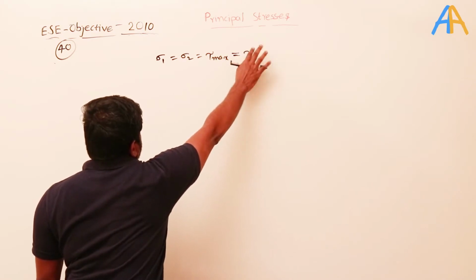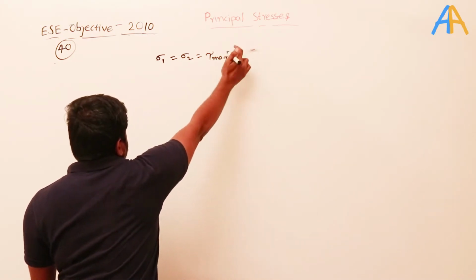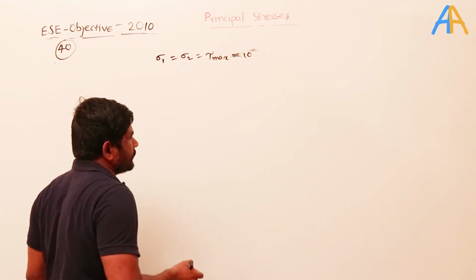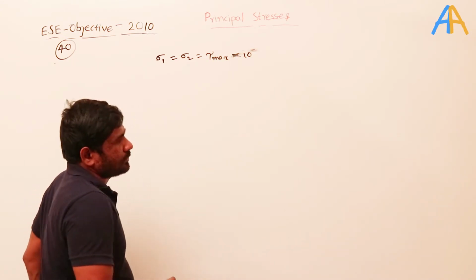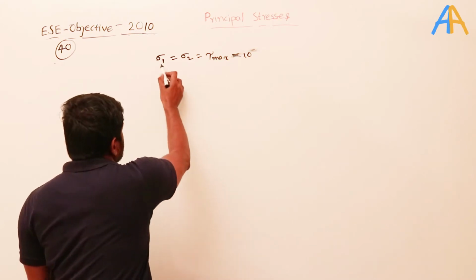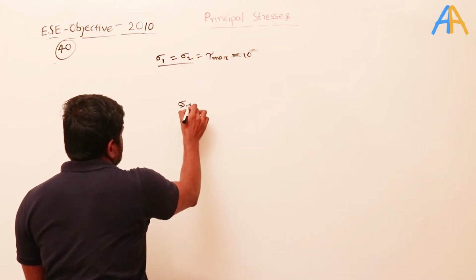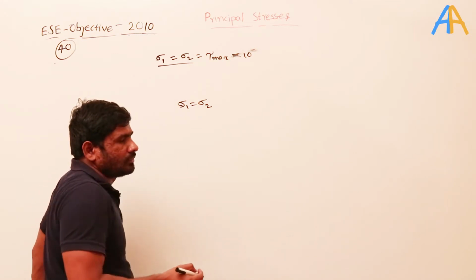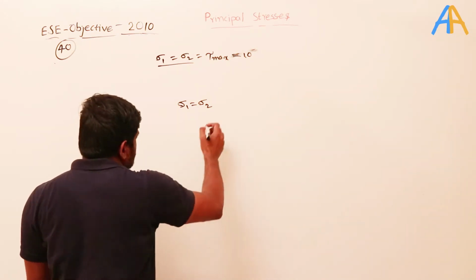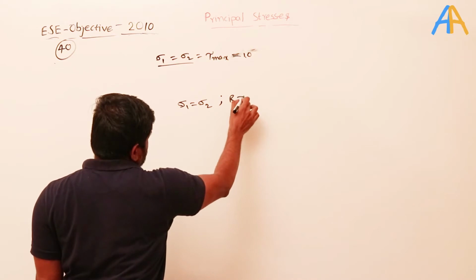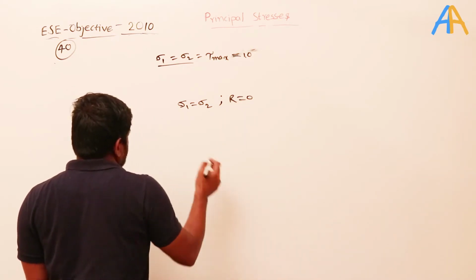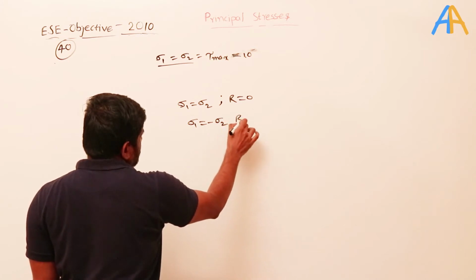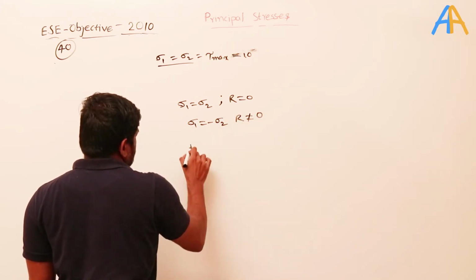Something like some value, numerically something like 10, you can say. So under what condition is it possible? Generally sigma 1 equal to sigma 2. When sigma 1 equals sigma 2, then the radius will become 0 generally. But if sigma 1 equals minus sigma 2, then the radius is not equal to 0. What is the meaning of that?